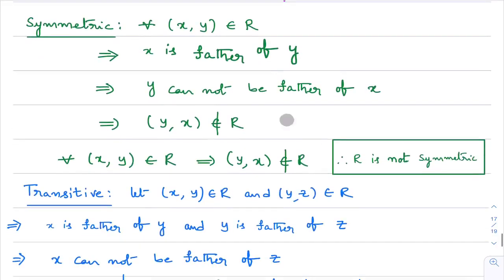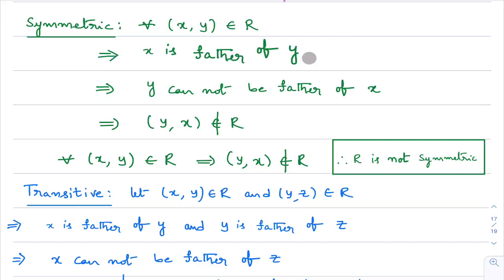Now, symmetric relation. What is symmetric relation? First, we will take an ordered pair x comma y in the relation and we will check that the ordered pair y comma x belongs to the same relation or not. Okay, first I take an ordered pair x comma y belongs to the relation. What does it tell? It tells that x is father of y. That means y is son of x.